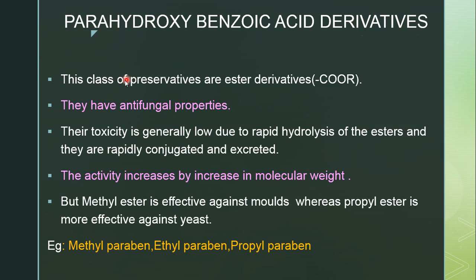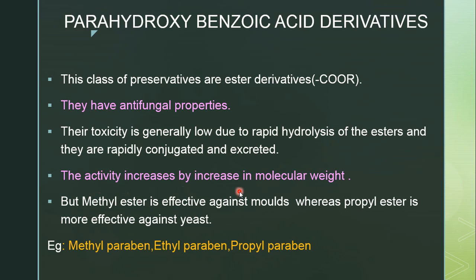Para hydroxybenzoic acid. This class of preservatives is also called ester derivatives because in these para hydroxybenzoic acid derivatives a COOR group is present. They have antifungal properties. Their toxicity is generally low due to rapid hydrolysis of the esters. The ester rapidly undergoes hydrolysis to convert into acid and alcohol groups, and they are rapidly conjugated and excreted. That's why their toxicity is low compared to other preservatives.